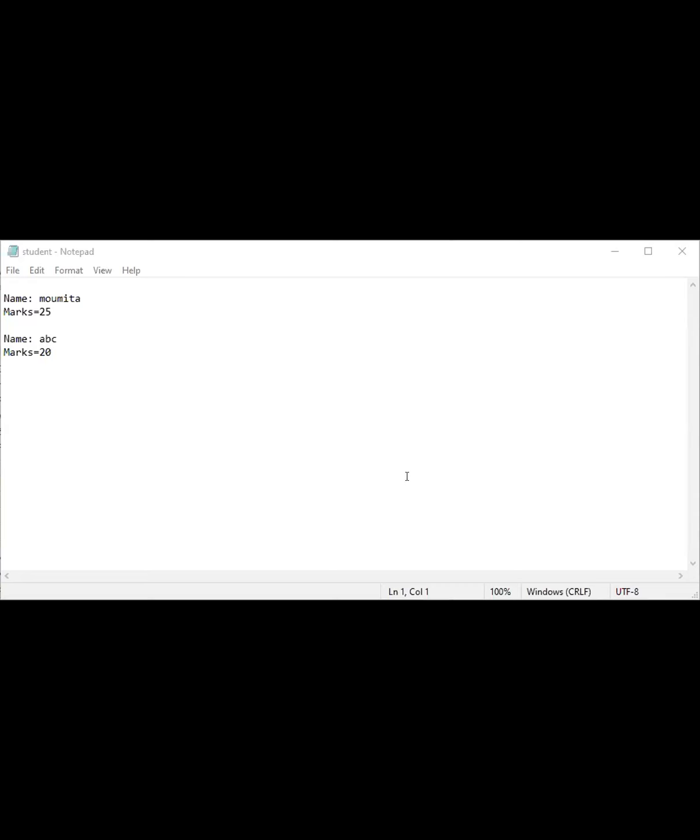This is my student text file, and obviously it will open in Notepad because it is a text file. And see, whatever I wrote when I ran the program, the name and marks, because I'm storing the information of 2 students, are all written in my student file also.